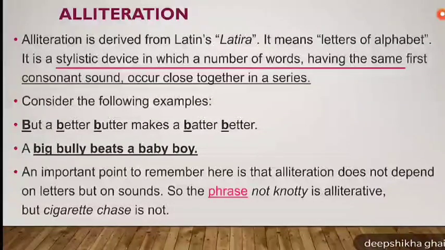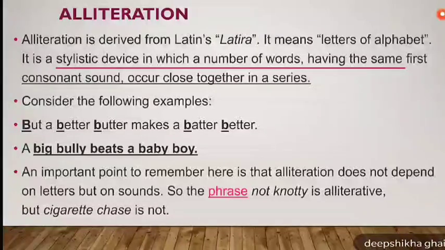Generally, when we talk about alliteration, we look for similar consonants. At times, we don't consider the consonant sound. Let's see the example. In the first line, but a better butter makes a batter better.